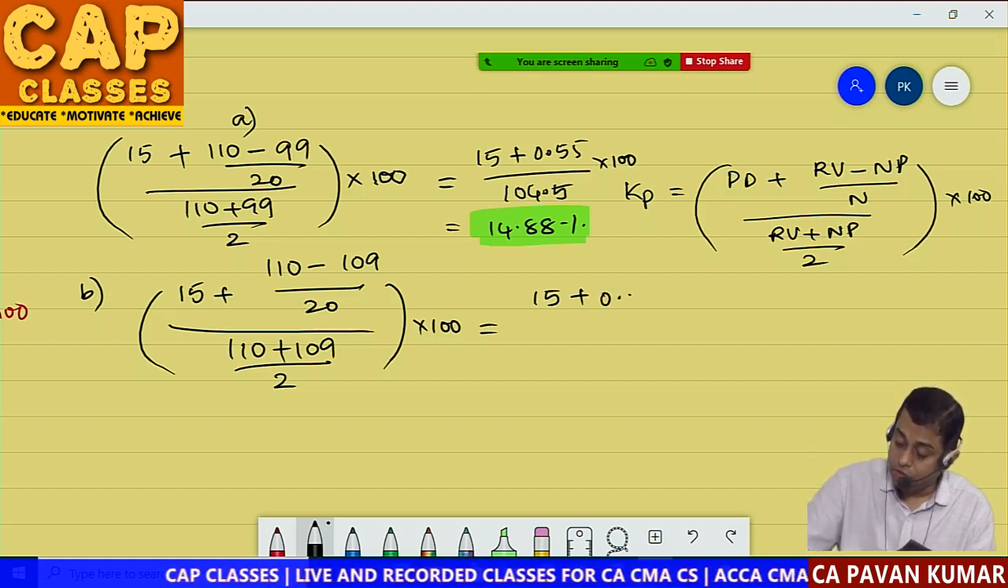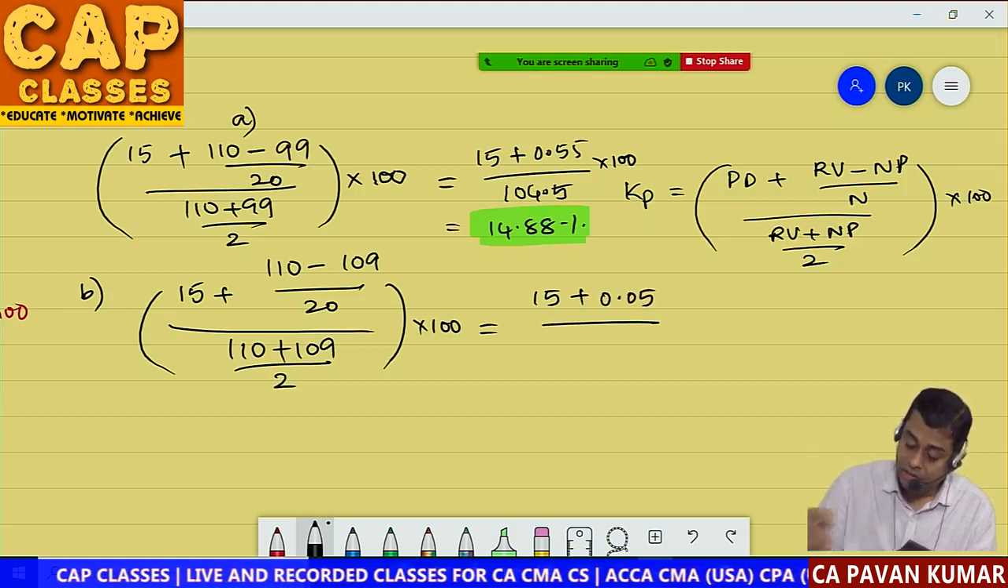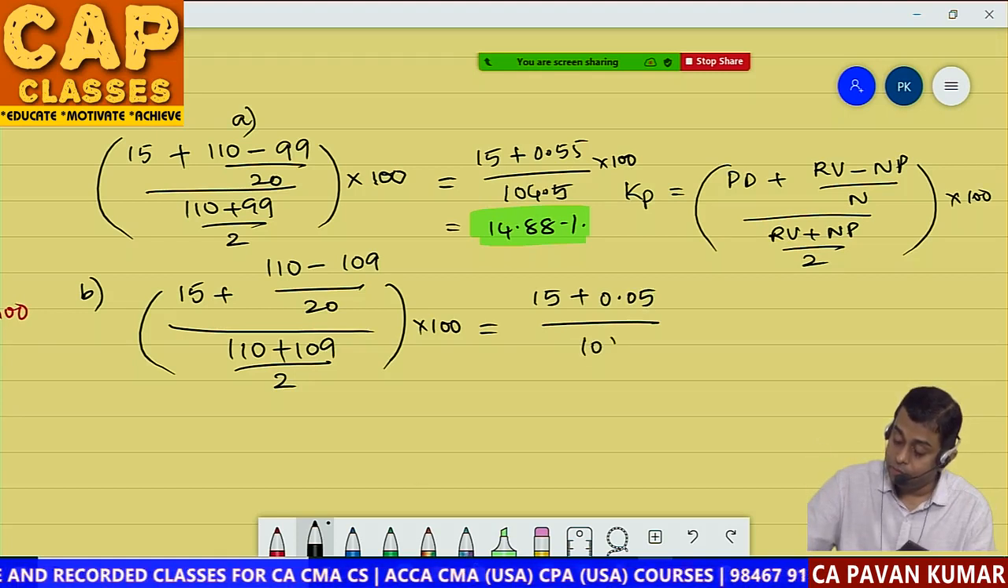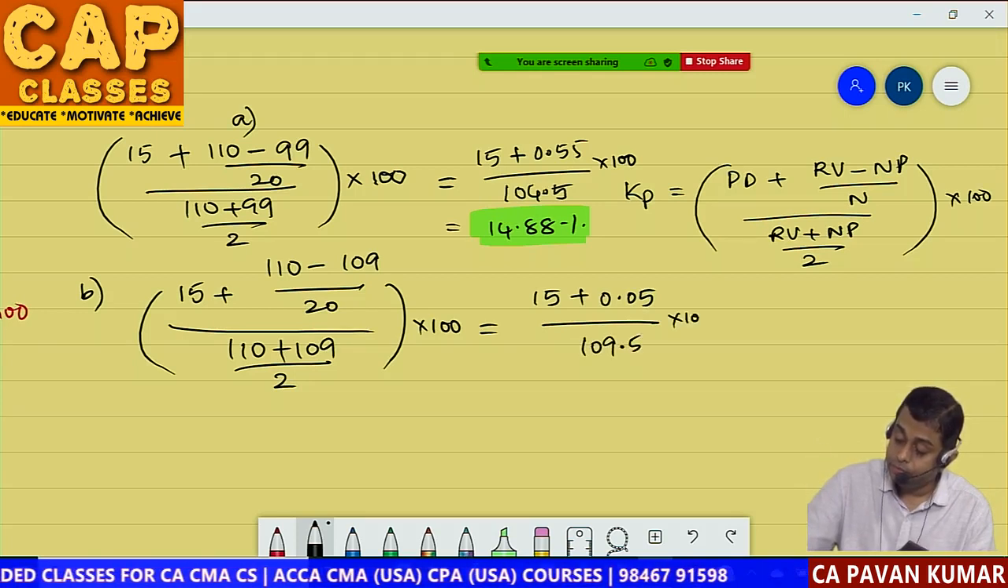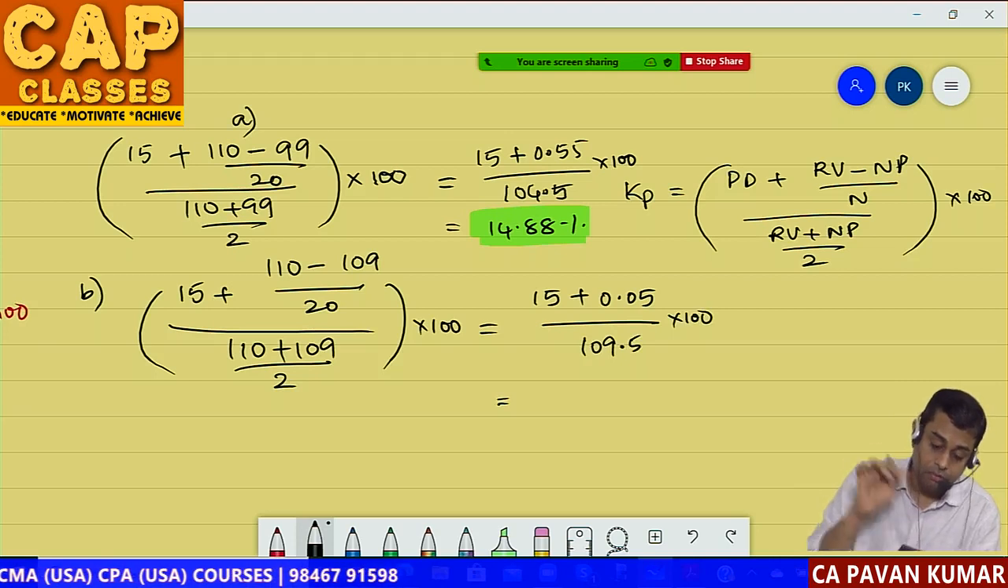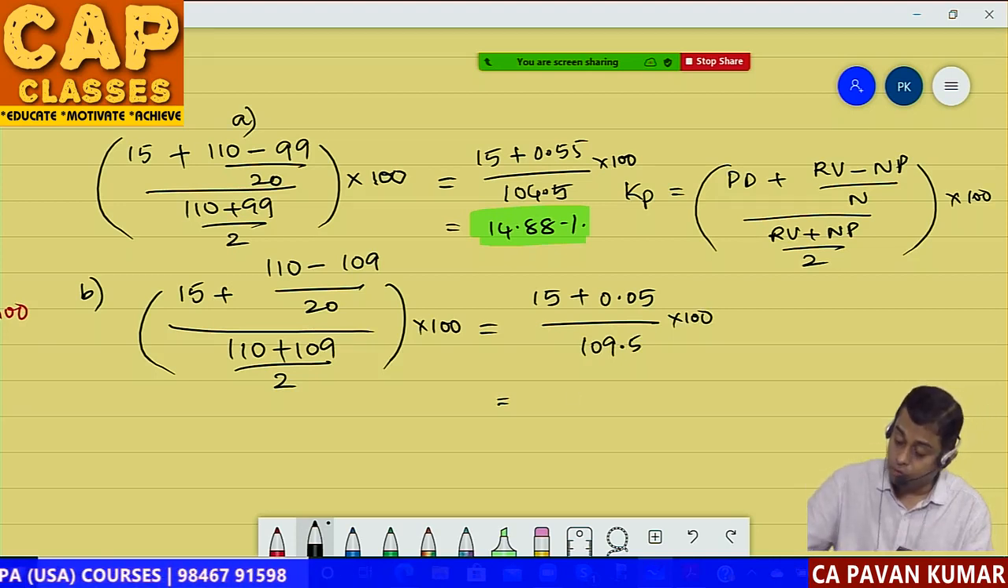It should be 0.05 divided by 110 plus 109 divided by 2. It should be 109.5. 15.05 divided by 109.5% is 13.74.